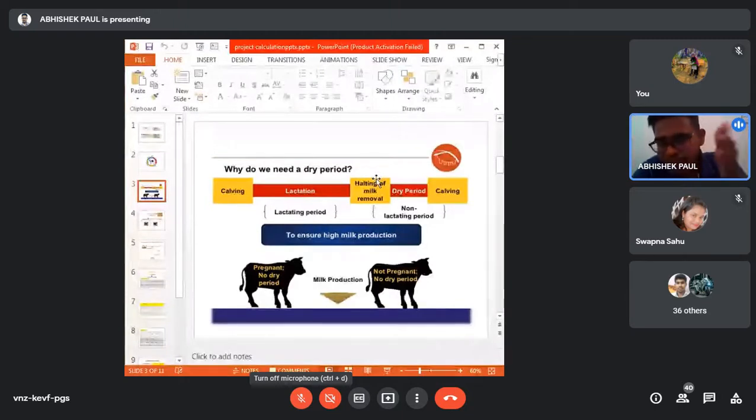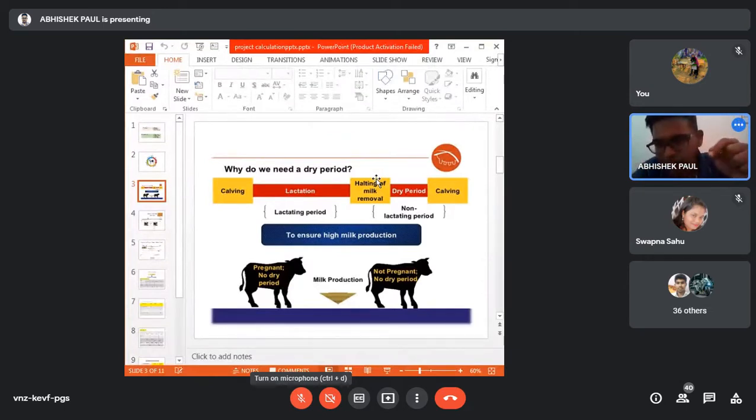Is it clear or not? Based on production, it is divided into lactation and dry period. If you add these two, lactation and dry, you get the intercalving period.